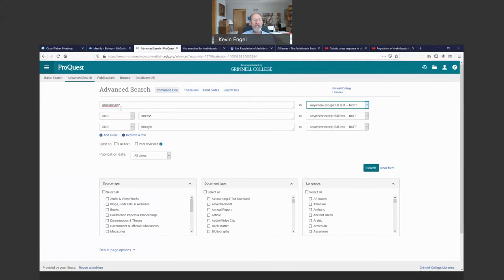The last thing is, note after the word stress and Arabidopsis, there's an asterisk. This is called truncation, and this is a very important thing, and you may want to make a note about this, because this is something that if you use it in your searching, it will make you right away a better searcher. One of the things that occurs when you search information in digital format is you have to think of all the different ways that someone writing about your topic, all the different ways they're going to describe it, what words they're going to use, what word variants they're going to use.